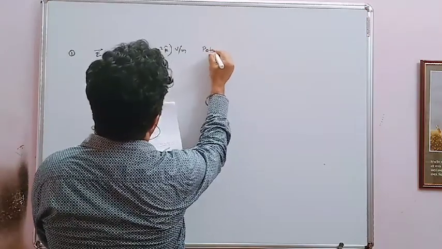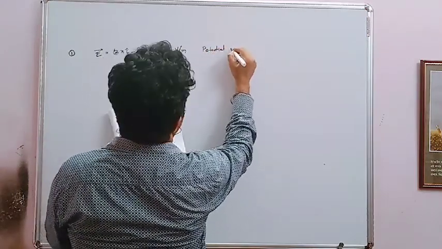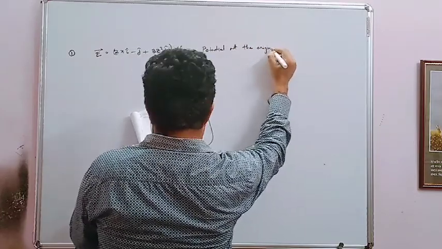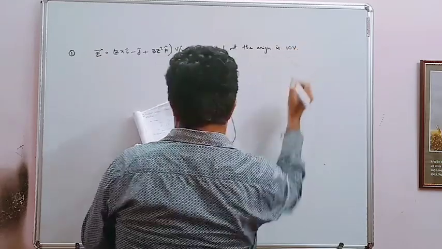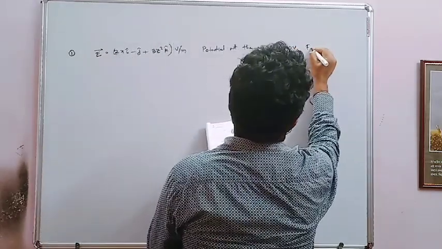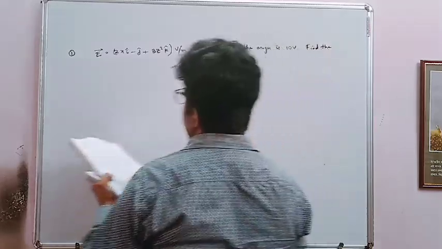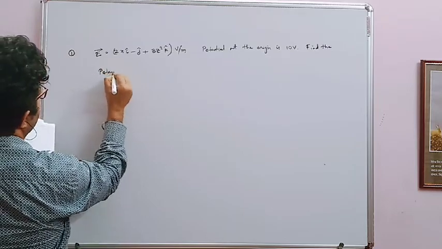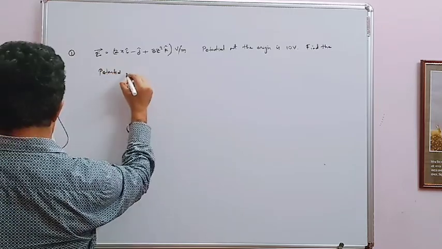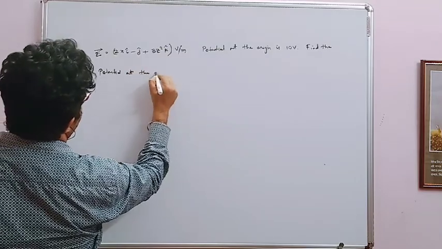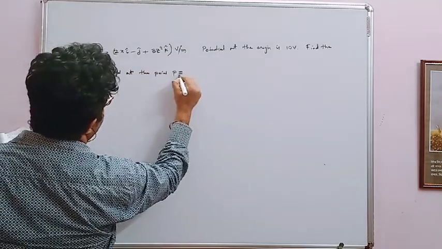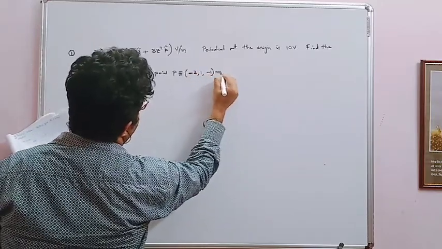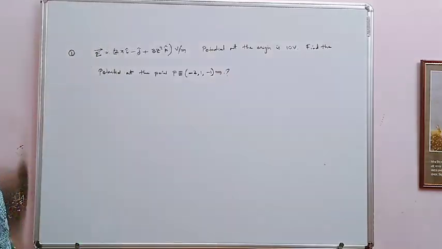The potential at the origin is 10 volt. Find the potential at the point P equals (-2, 1, -1) meter. See, this one is one question.